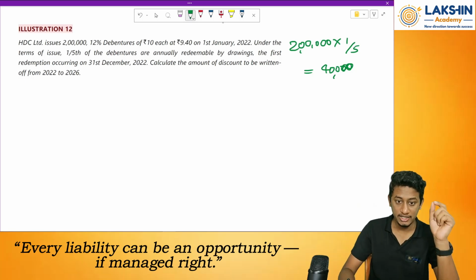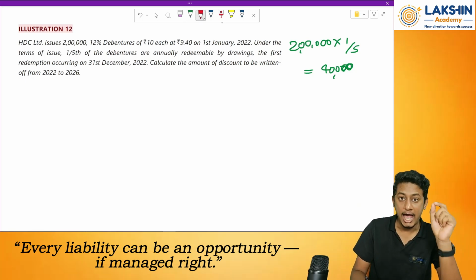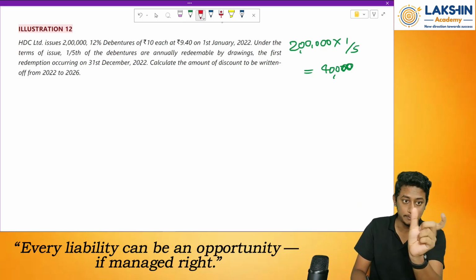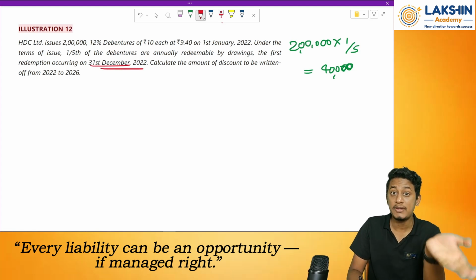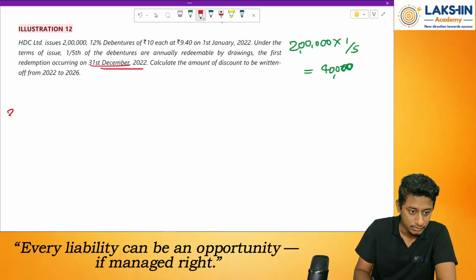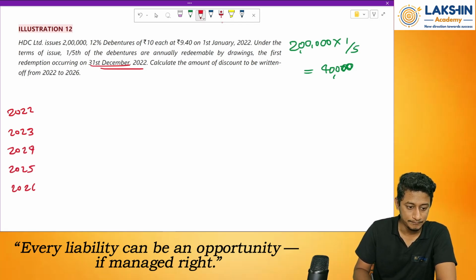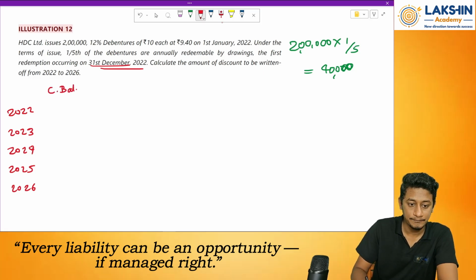So that means what I need to do is, I will find out the percentage to be written off based on the value of debentures, the closing balance of debentures at the year end before redemption. So what I will do is, write down the years: 2022, 23, 24, 25 and 26. 5 years. Now, closing balance of debenture before redemption.